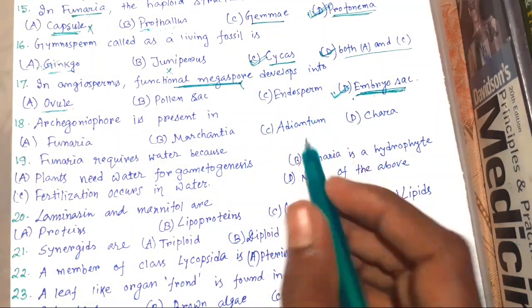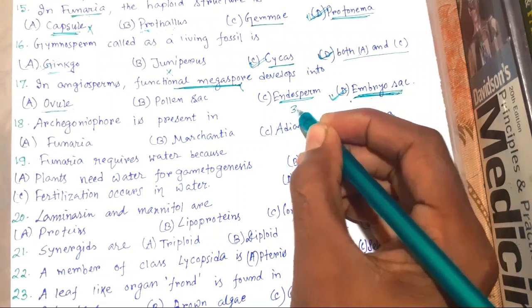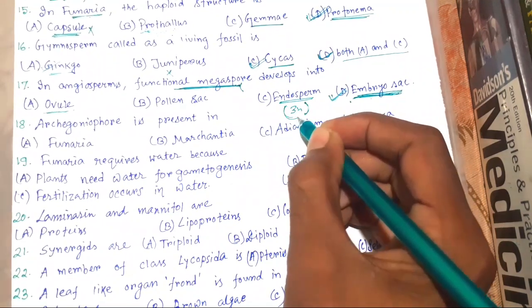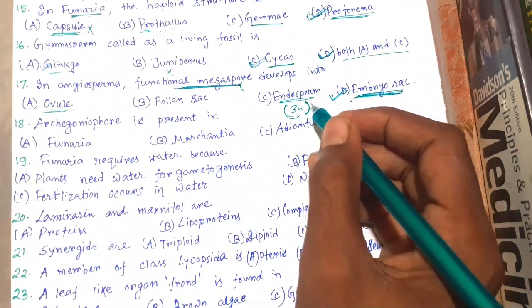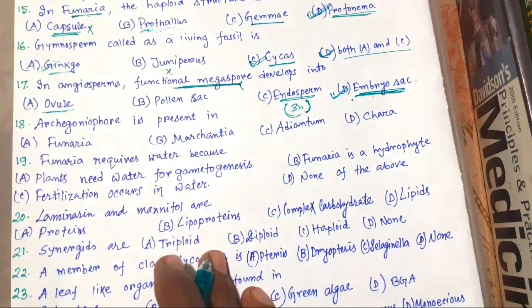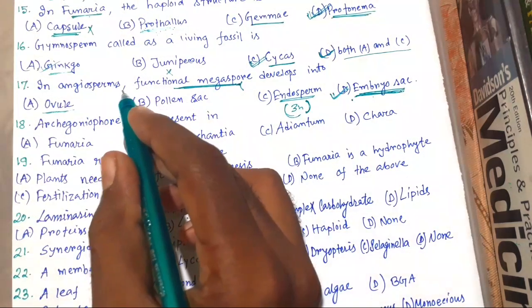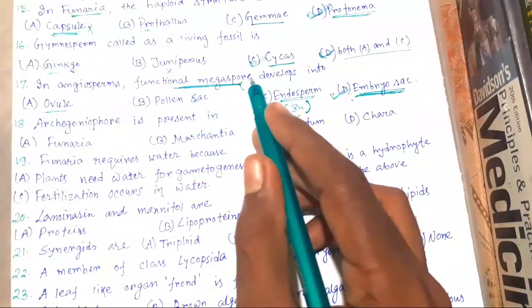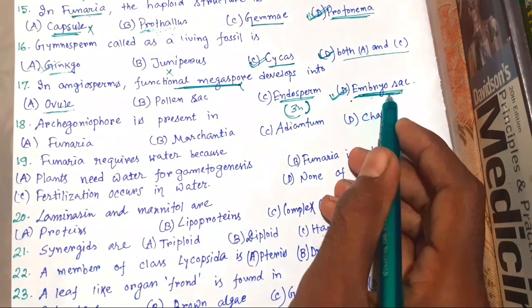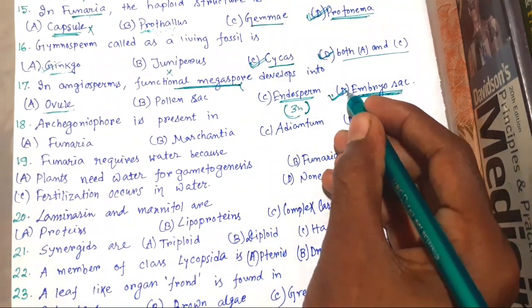And endosperm, you know, is diploid in case of angiosperm. That is double fertilization, we will know it later. So in angiosperms, functional megaspore develops into embryo sac. This is the right choice.